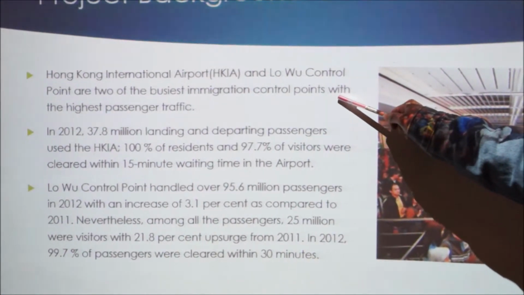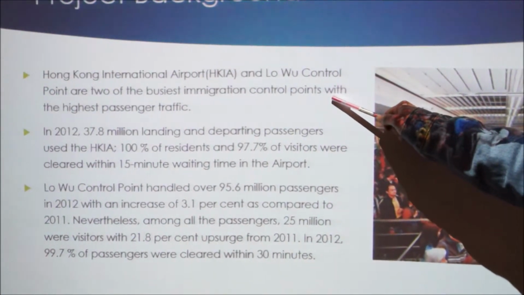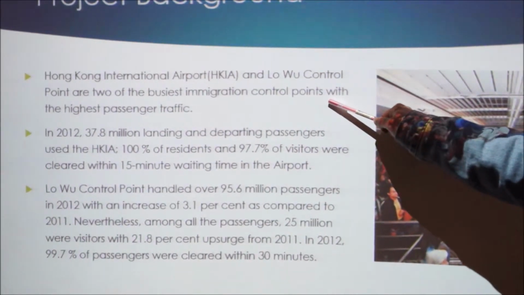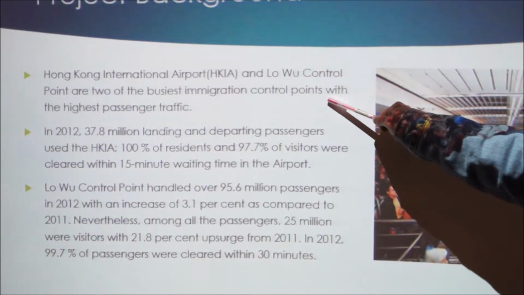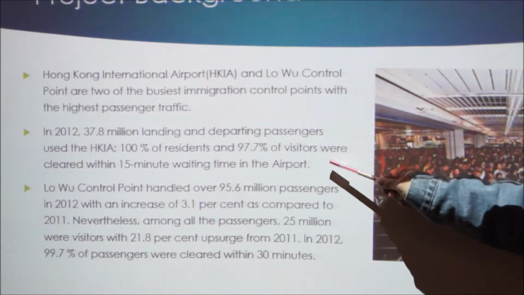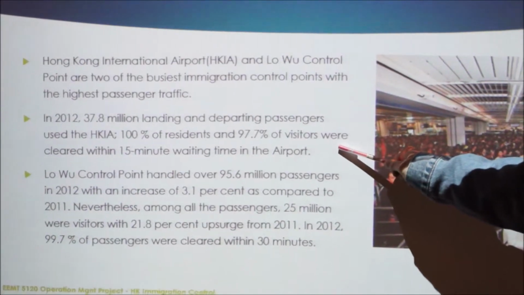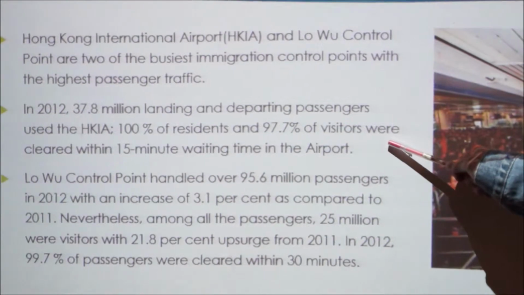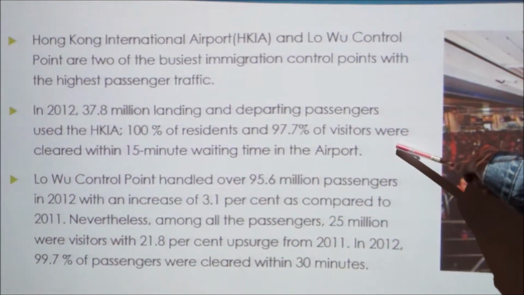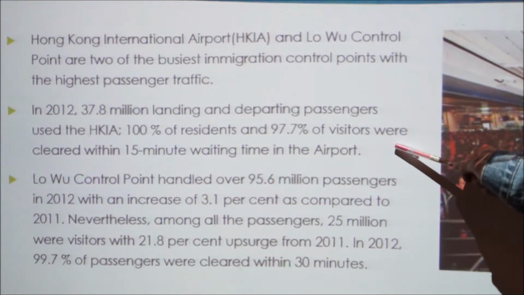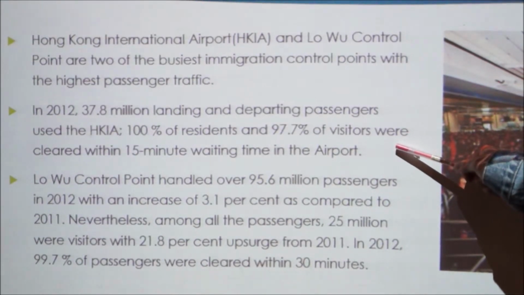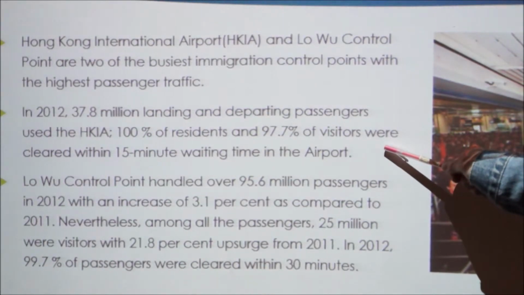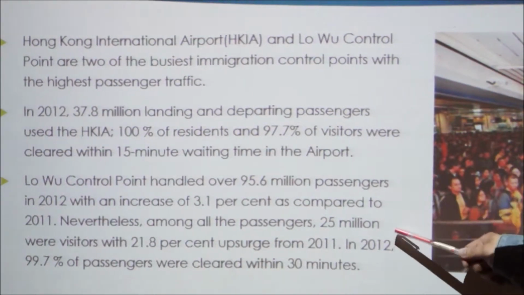Actually, Hong Kong International Airport and Local Control Point are the two busiest immigration control points with the highest passenger traffic. In 2012, over 37 million passengers used Hong Kong Airport. 100% of residents and over 97% of visitors were cleared within 15 minutes in the airport.